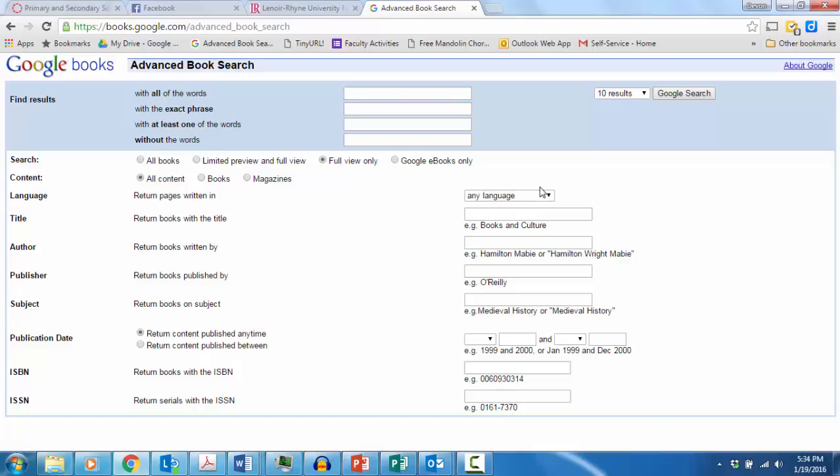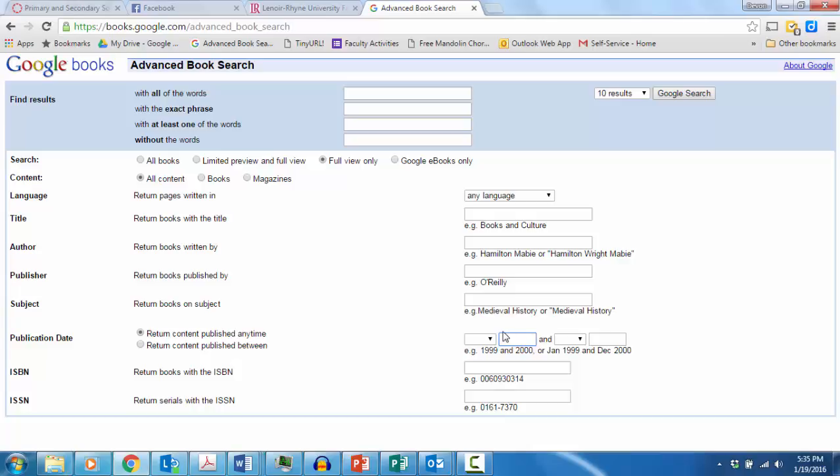Below the main fields are some other useful ways of searching: by title, by author, or by publisher if you happen to know that information. And right here is where things get really useful. We can put in specific date ranges.